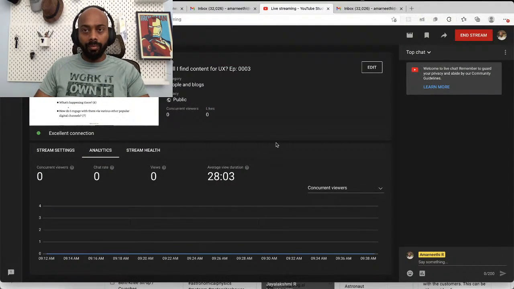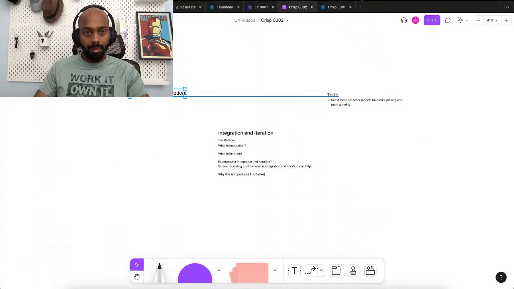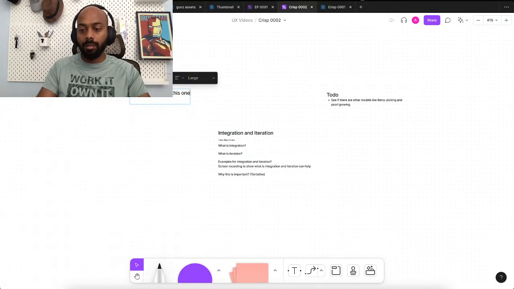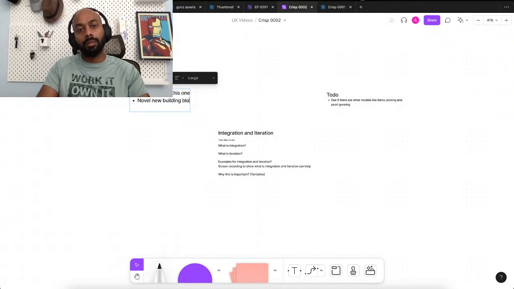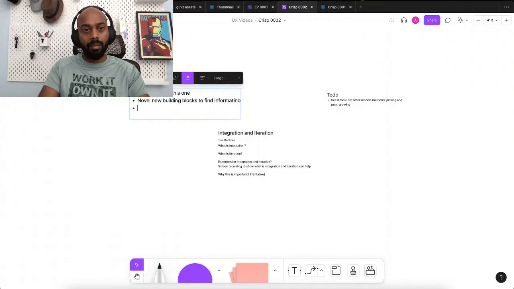Now, before I forget, let me make a quick note about topics apart from this one. I don't know if that'll make sense. Novel new building blocks to find information, navigation types.